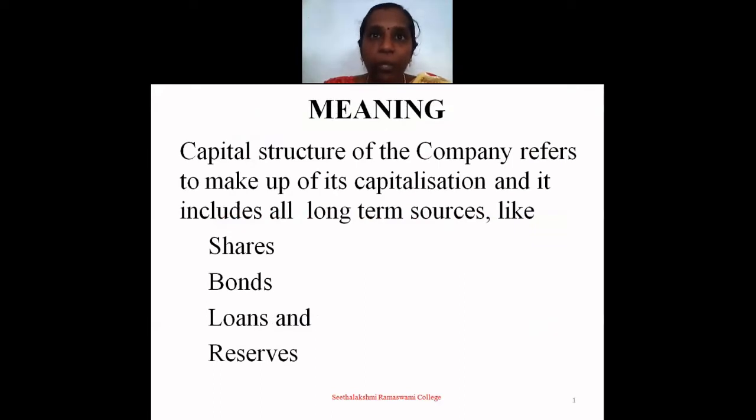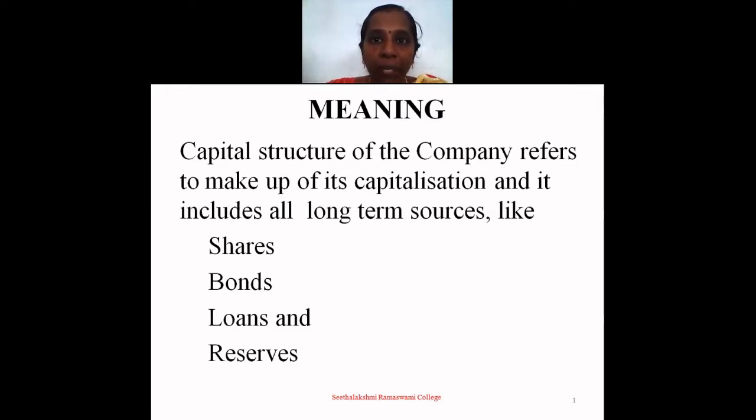First of all, we know the reason why capital structure is needed for the company. Planning the capital structure is an important area for financial decision making, as the financial manager has to select long-term sources of funds in such a way that the capital structure is optimum.